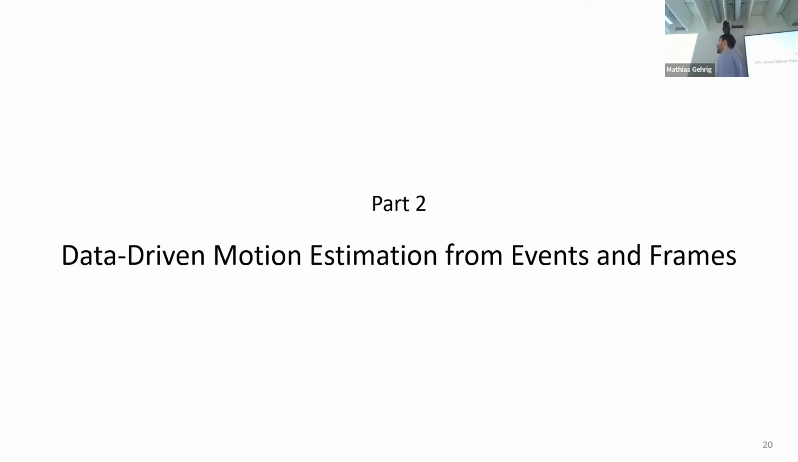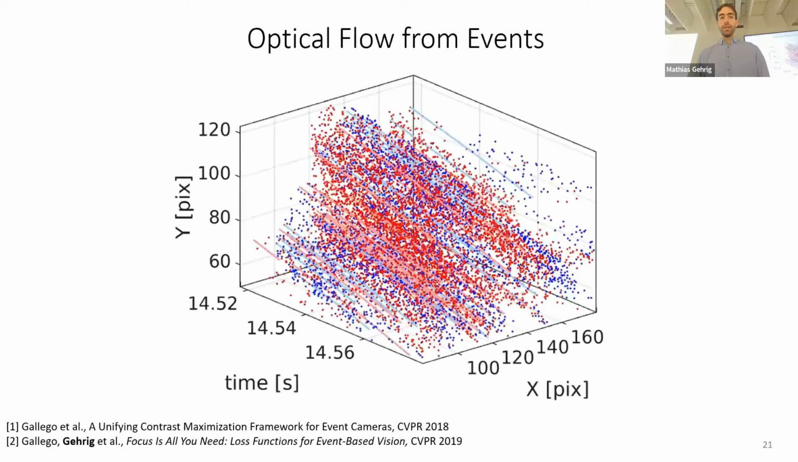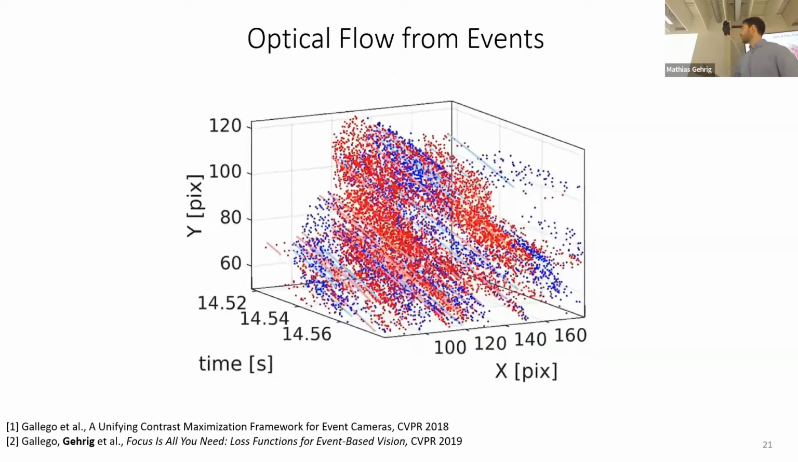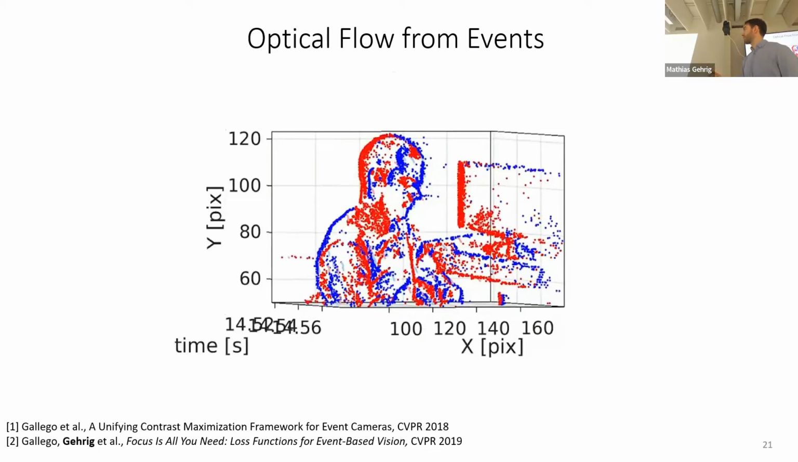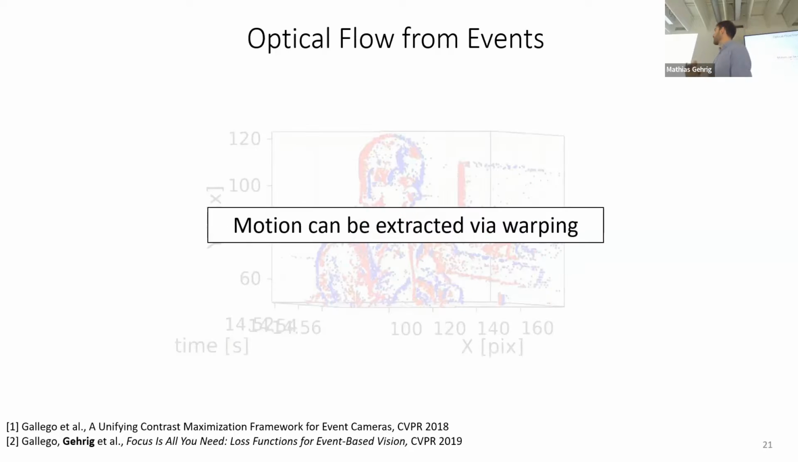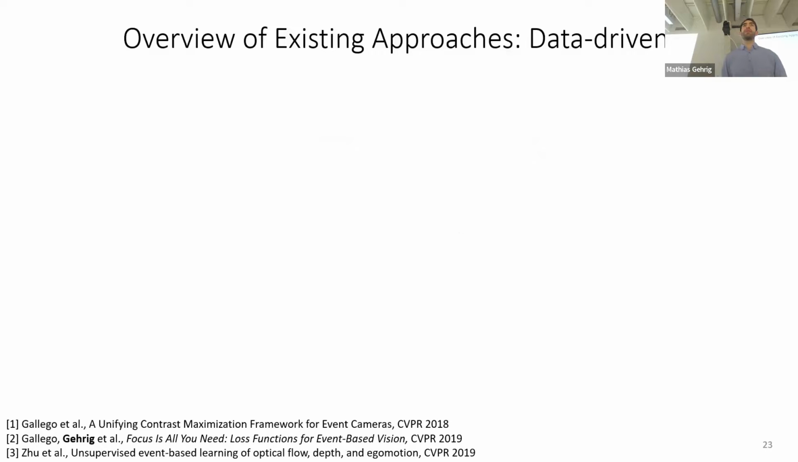Okay, now I'm going to talk briefly about data-driven motion estimation from events and frames, where you also make use of this data set. So first, let's have a look at this local space-time volume of events. If we warp this volume correctly, we can retrieve a sharp image of a human. And this indicates that motion can be extracted directly via warping, or in other words, we can directly estimate motion from event data. And this idea has been used extensively in the past for motion estimation from events.